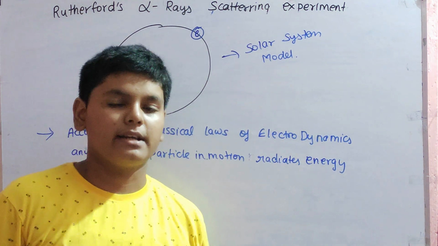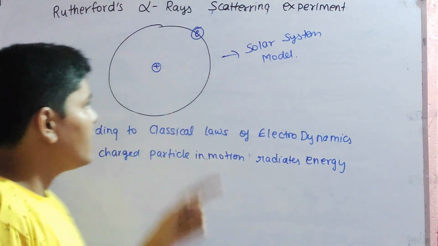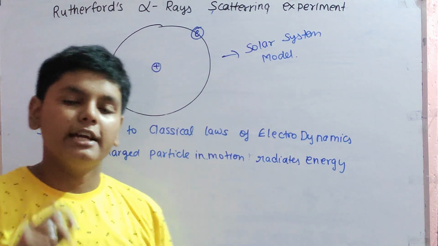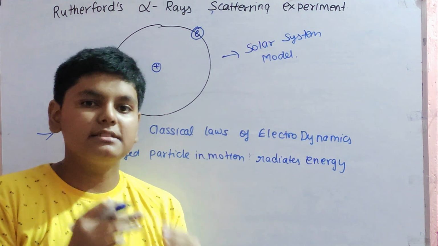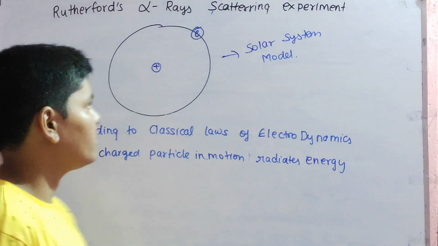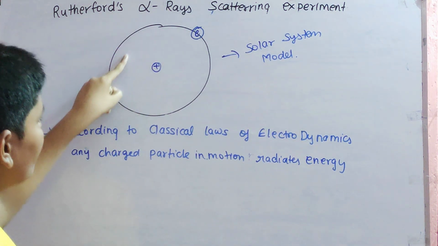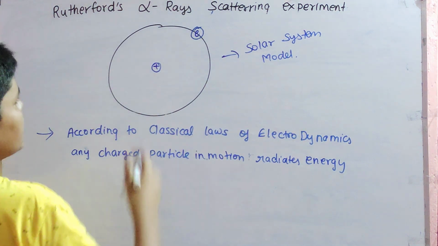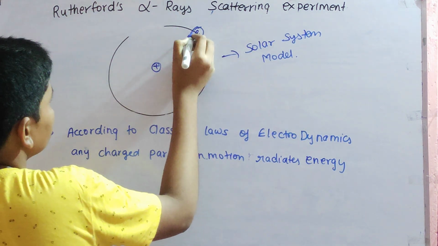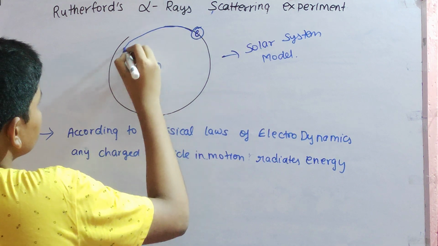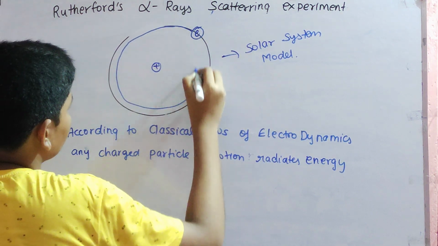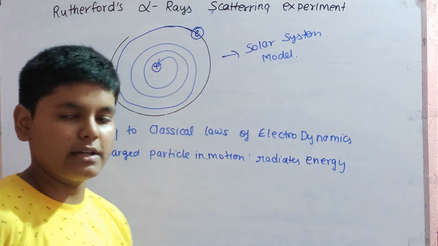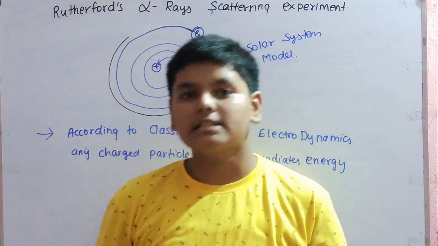Electron is a charged particle. It has negative charge. If it is moving, because it is a charged particle and it is in motion, it radiates some energy. It means that its internal energy decreases slowly. Each time it is revolving, the energy decreases and it slowly is being pulled inside the nucleus. So, according to this, the electron will slowly spiral like this, like this, and finally it will fall inside the nucleus. It will collapse. But does this happen in real life?